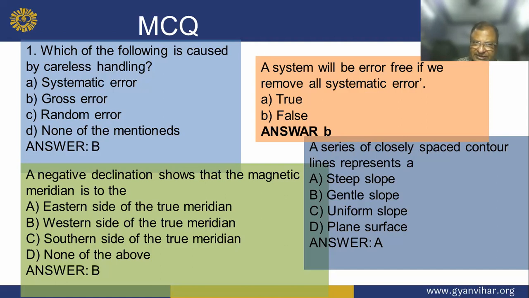Next question: a negative declination shows that the magnetic meridian is to the, and what is the correct answer? Correct answer is B, western side of the true meridian.